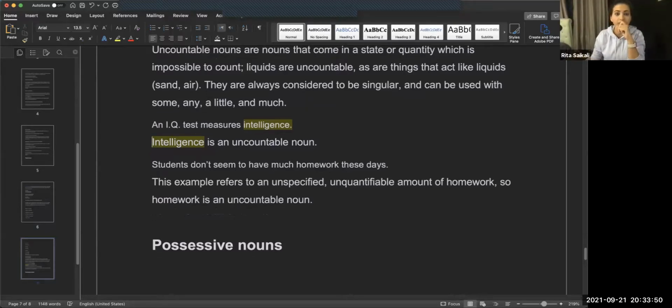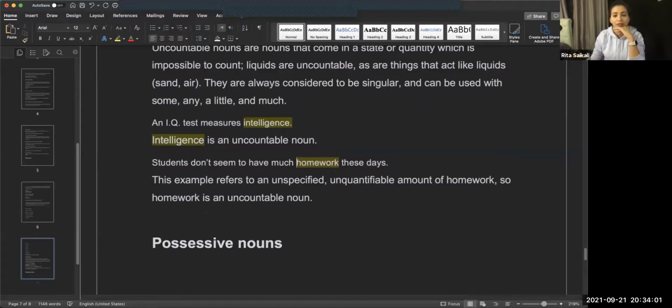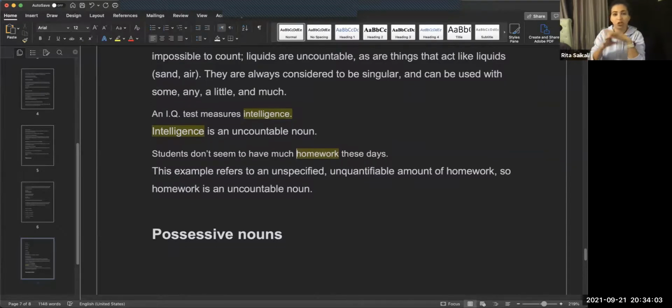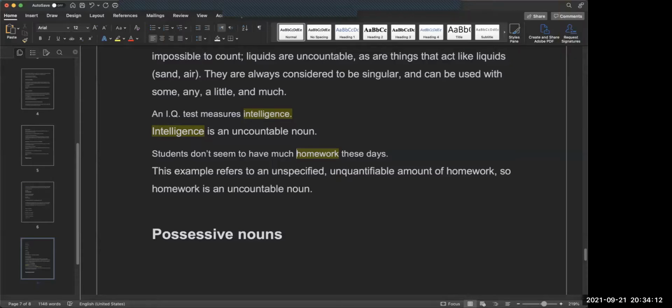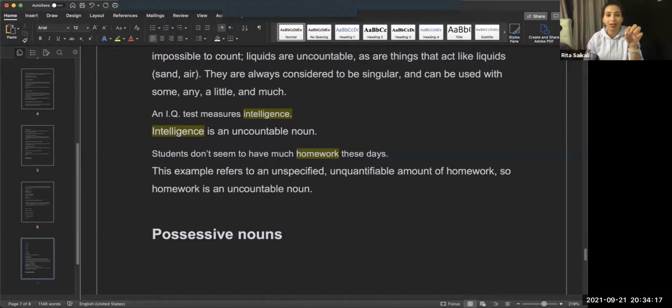Students don't seem to have much homework these days. Homework is a non-count noun, because homework is just a general term for everything that you have to do from class. You can count assignments, homework assignments, but you cannot count homework. Just like you cannot count water, but you can count bottles of water.